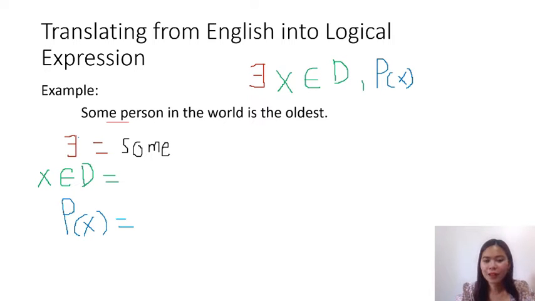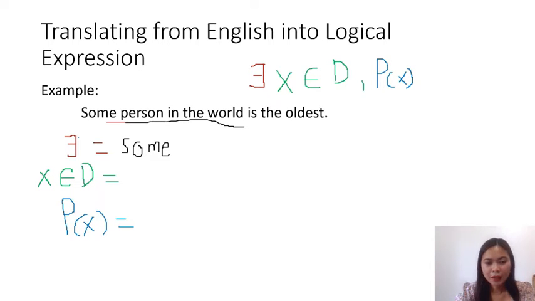Now let's identify next which of the statement is the X in our domain. So saan ba dito yung domain natin? Our domain here is the person in the world. Bakit? Kasi there are many people in this world. Therefore, our X is those individual person in the world, and then yung domain natin is person or some person in the world. So we can write here, let's represent X, no?